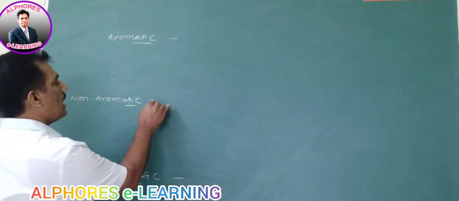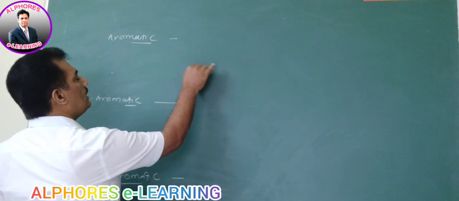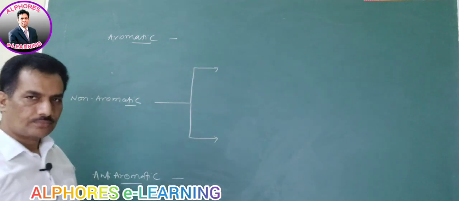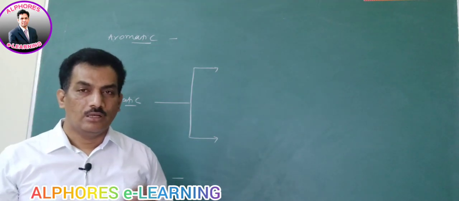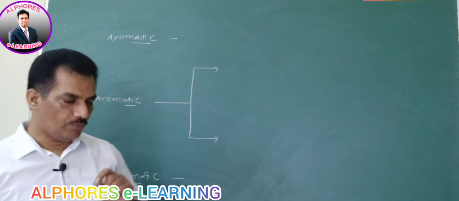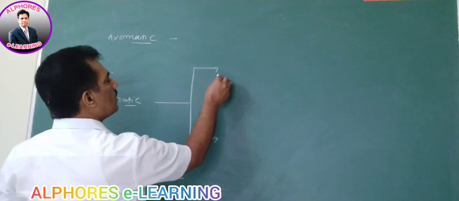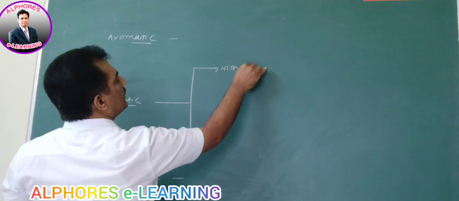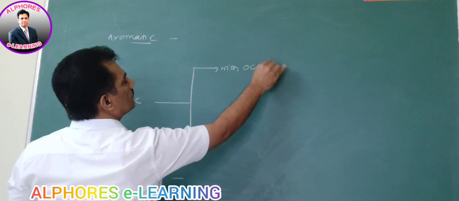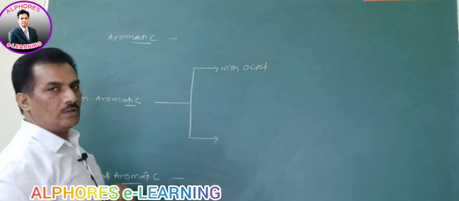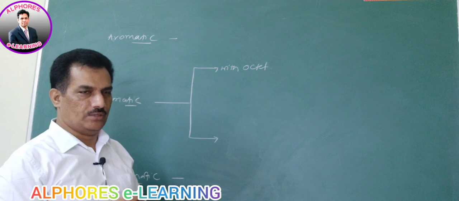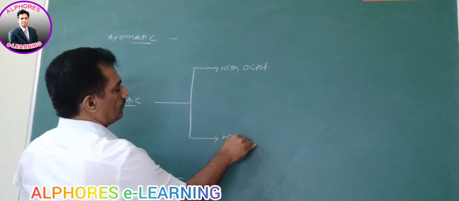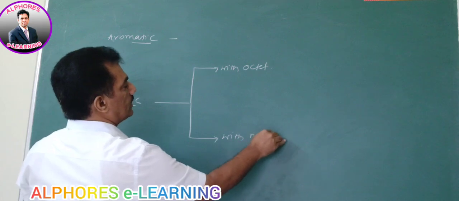In this non-aromatic, you can find two types of species. One is non-aromatic compounds with octet electronic configuration, and the other is non-aromatic compounds with non-octet.